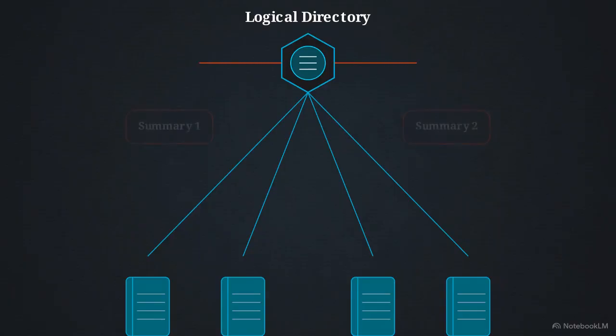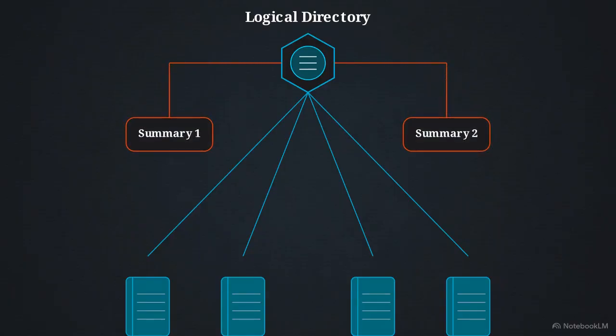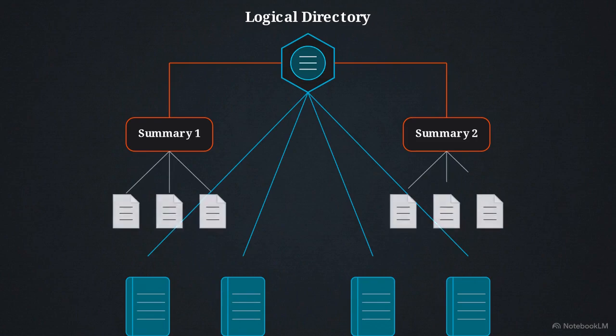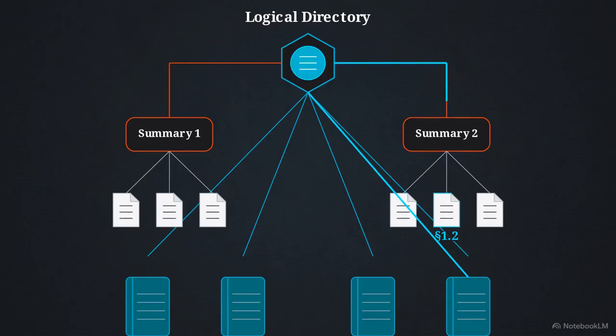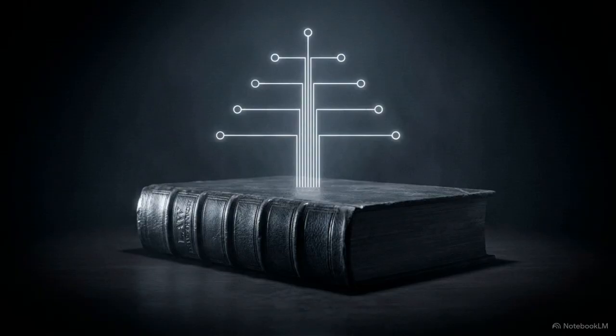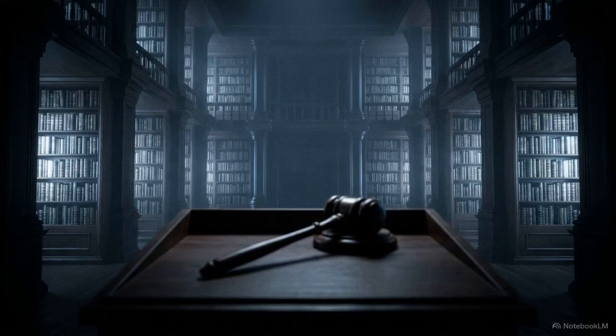Beneath that directory sit the chapter summaries, one gist per branch. Entire sections can be evaluated without reading full pages. And at the end of the line are the leaves, the exact pages, section 1.2, pulled perfectly on demand through an unbroken relational path. Books, directory, summaries, pages. This 4-layer architecture protects the structural integrity that chunking destroys. We hand the judge a perfectly ordered library instead of random confetti.